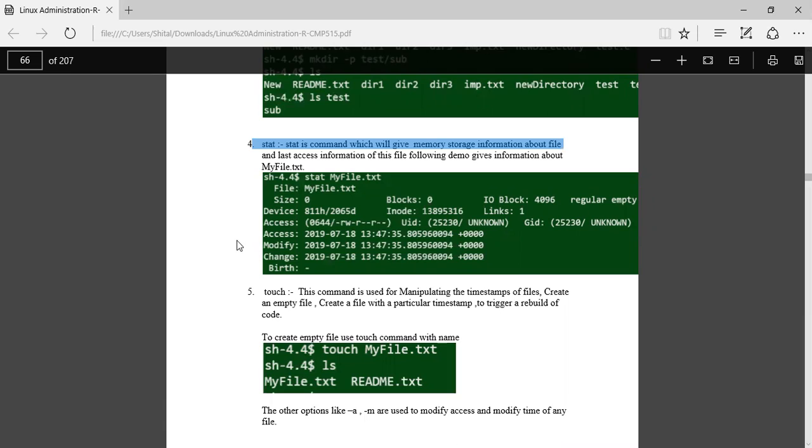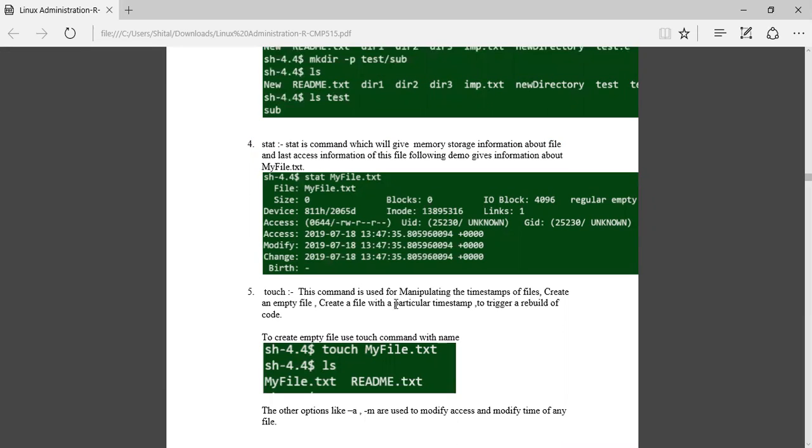Okay, then here you can see the following demo is given. Then the touch command. This command is used for manipulating the timestamps of the files. It can create an empty file or create a file with a particular timestamp.